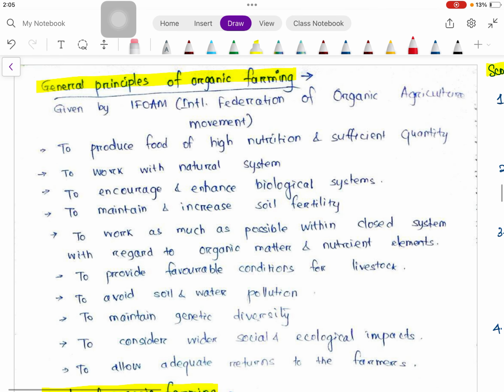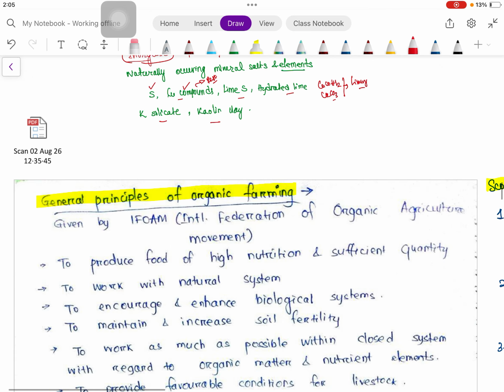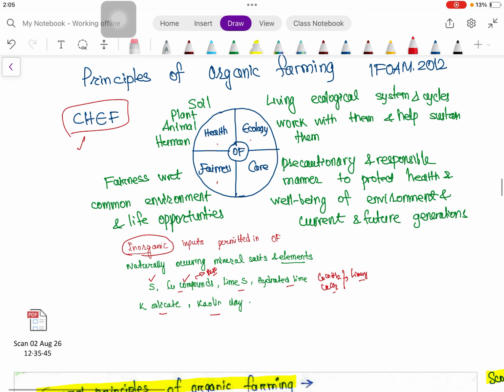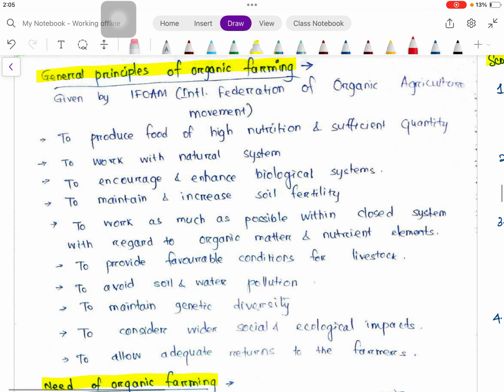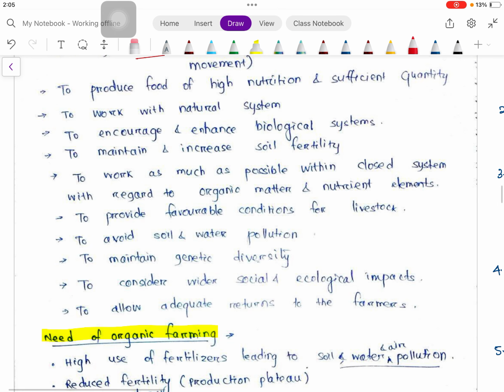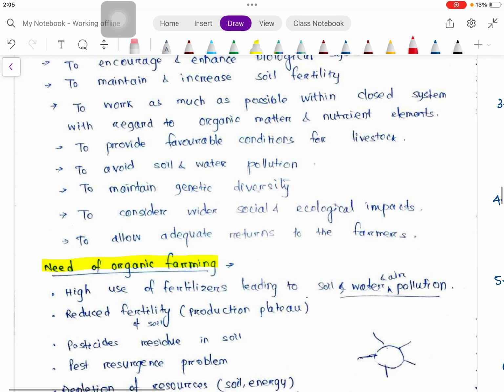So we can write the general principles of organic farming. If a question is asked about principles of organic farming, we will briefly discuss the SAFE principles. Then we will write the general principles given by IFOAM. Okay. So these are self-explanatory. Kindly go through the notes. The notes will be shared in the Telegram channel.